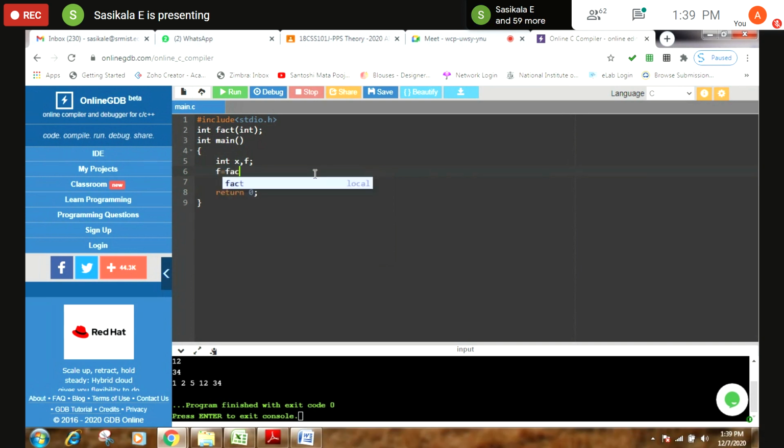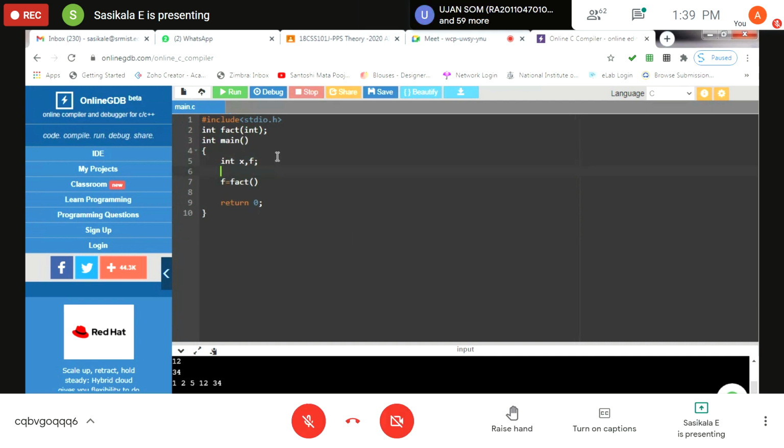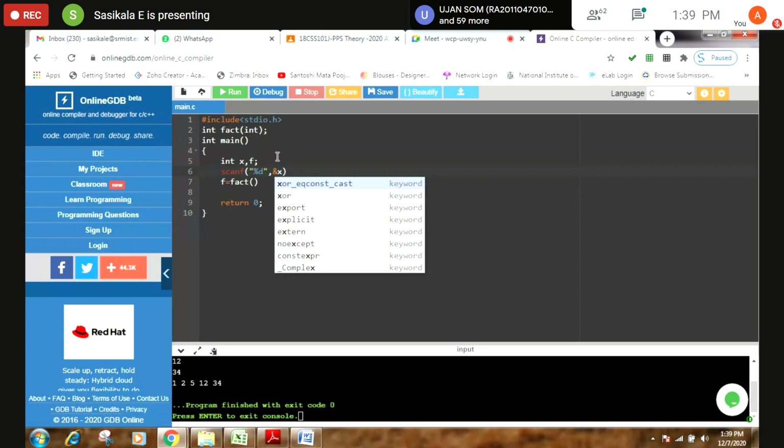F is equal to, I'm invoking the function fact. So I can get the value of x here: scanf, double quotes %d double quotes, comma, ampersand x.